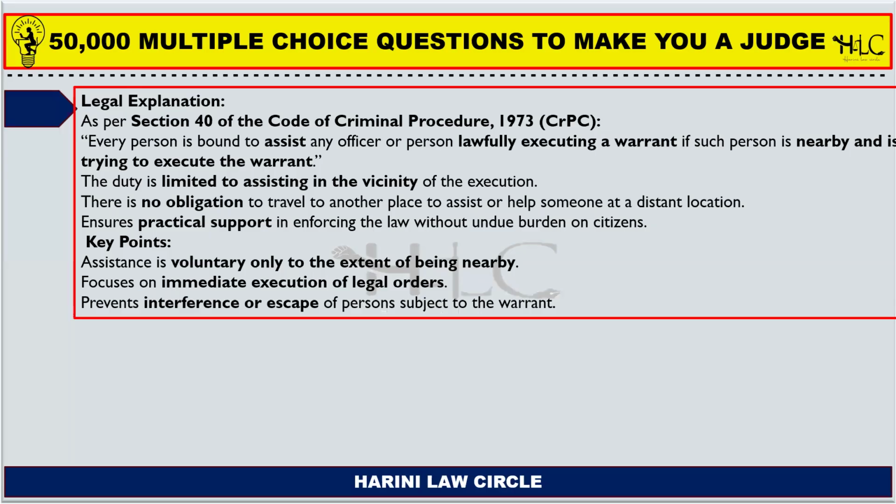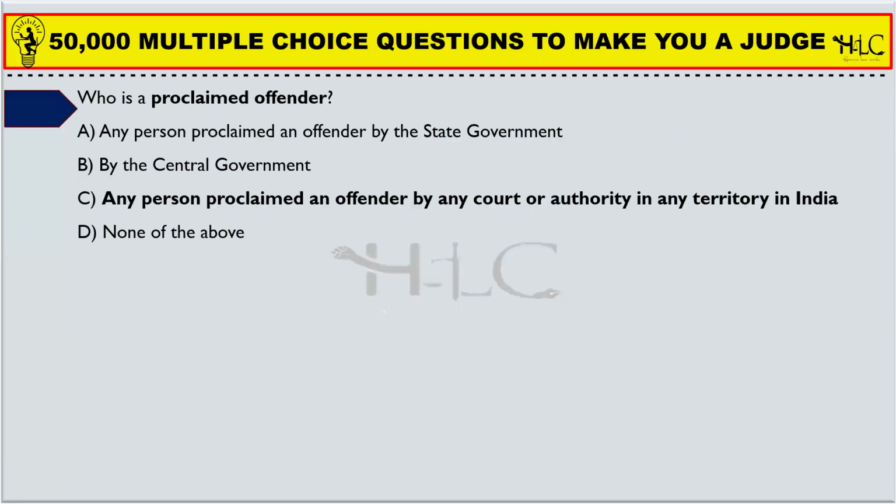So this ensures practical support in enforcing the law without undue burden on citizens. As a common concept, the general public may think that in case we help the prosecution, we may get into some problems. See, we won't get into any problems. In fact, we are bound to help the police. So it is authorized that we can help.